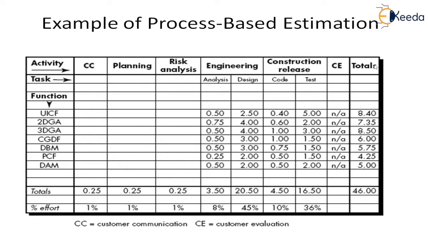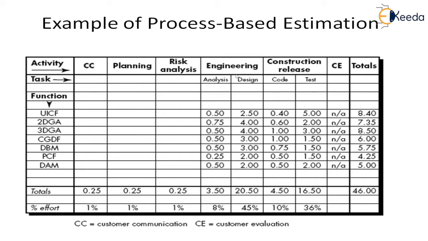These are the process. If you remember the general process model, these processes are slightly decomposed. So engineering is decomposed to analysis and design, and construction is decomposed to code and test.